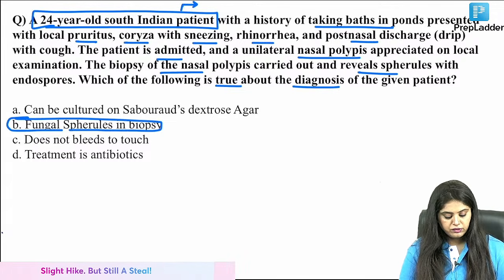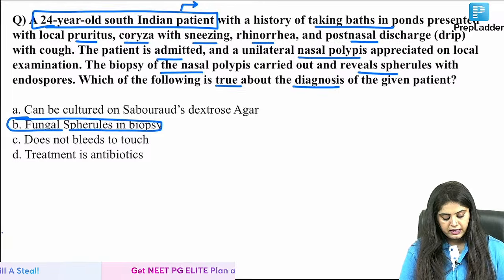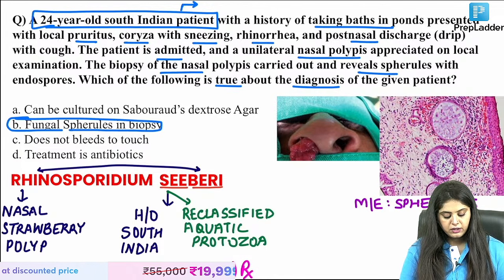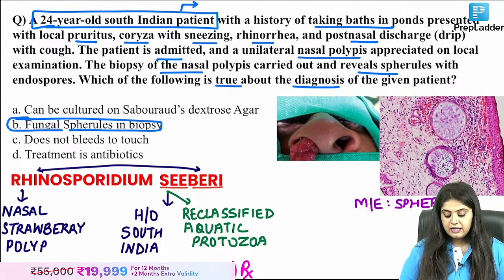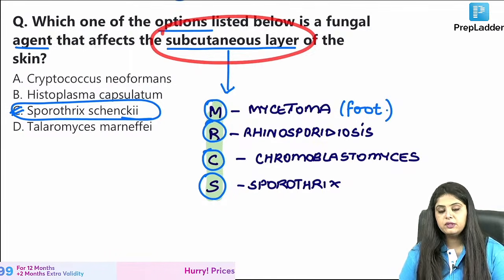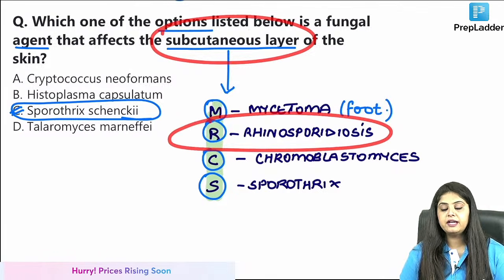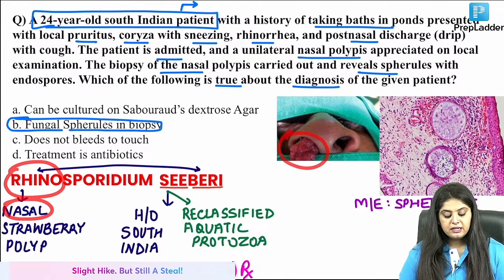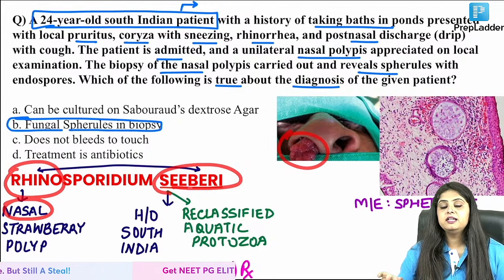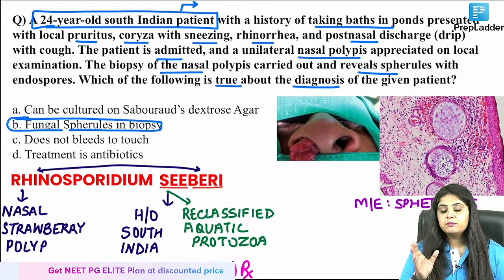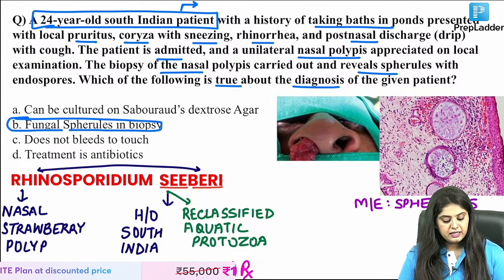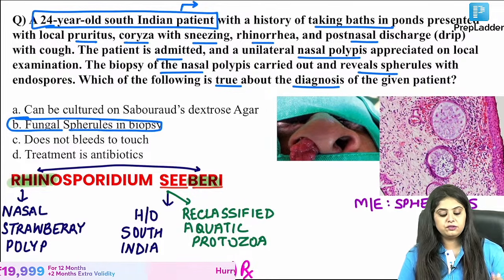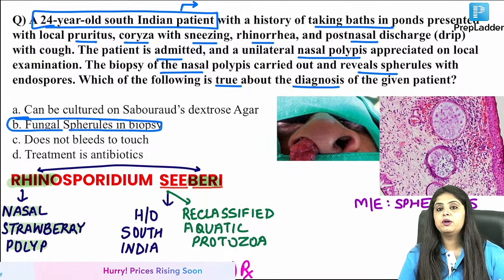Okay, so let me just show you some pictures. When I'm talking about rhinosporidiosis, I think this is the photo that everyone knows, and I'm going to write it all in one and tell you how to study it. Why am I teaching you this? Because we are studying the subcutaneous layer, so I started with rhinosporidiosis. The word rhino tells me nasal, inside the nose. Rhinosporidium seeberi is the name of the fungus. Now split the seeberi. First, rhino and berry tells me berry in the nose, strawberry in the nose, a strawberry polyp will be noted.